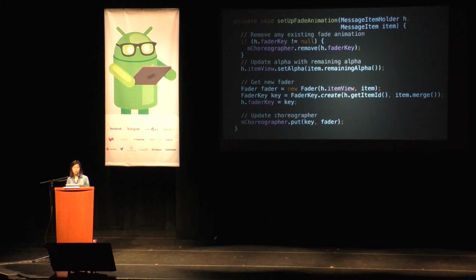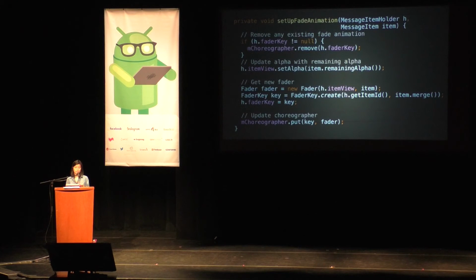Whenever we're updating the choreographer with a new fader, it goes and checks what all the faders are that are currently alive and how many of them are close to eviction. For the ones close to eviction, we basically ignore them. But for the ones still running animations, we go through them and see how we need to adjust their duration.